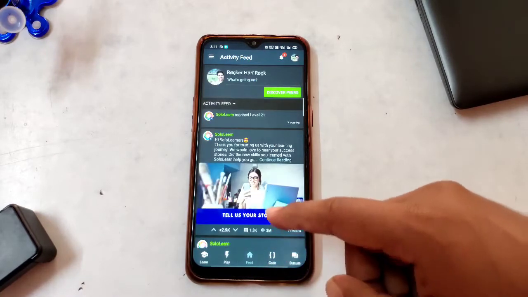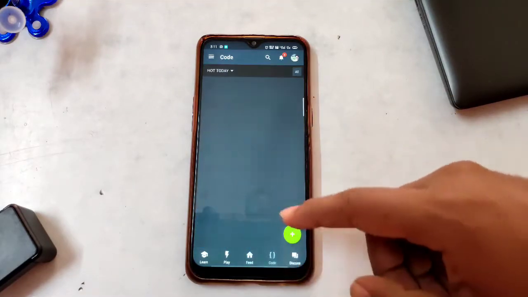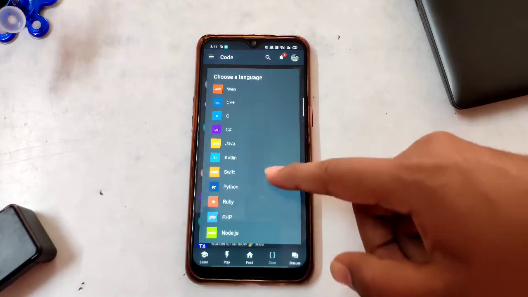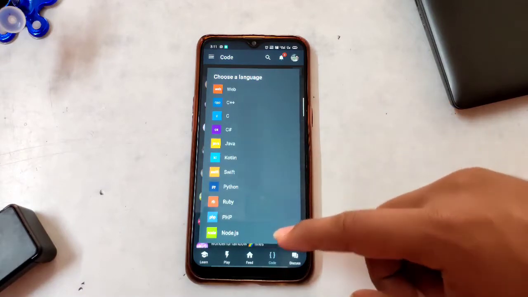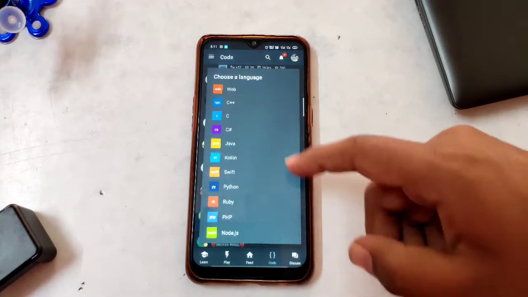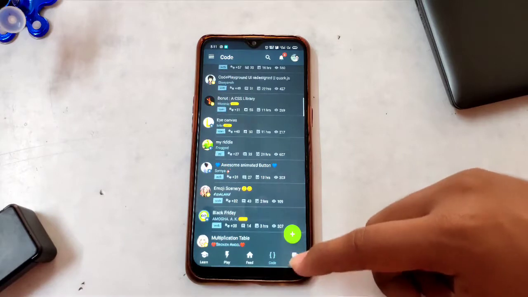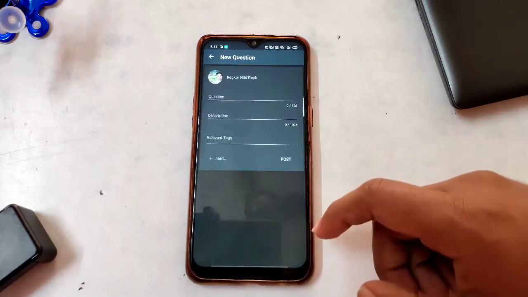In the feed section you can be updated with the coding world. In the code section you can code any coding part which you want to code, and in the discussion tab is the main part, your friends of coding, where there are many friends. You can ask questions and you can challenge them. So this is the application named Solo Learn, which will be very useful.